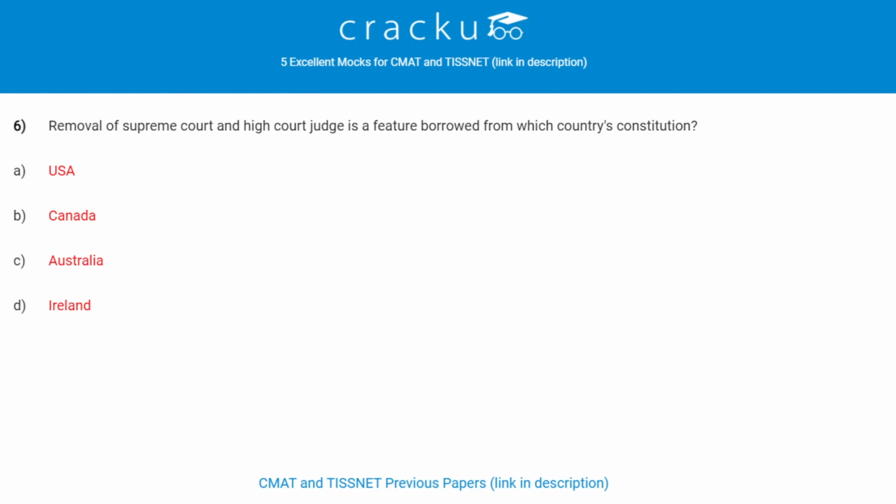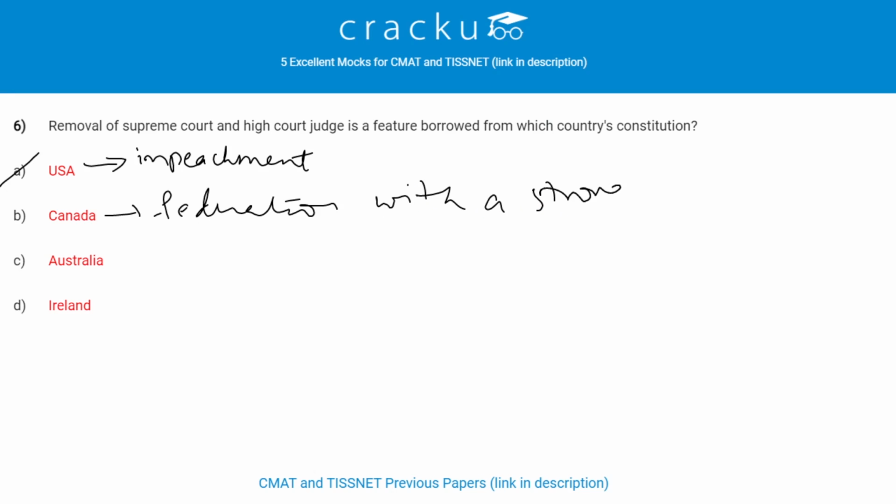Next question. Removal of Supreme Court and High Court judge is a feature borrowed from which country's constitution? It is the feature borrowed from USA Constitution. Impeachment of president is also borrowed from this constitution. We borrowed federation with a strong center, appointment of state governors by the center from Canada, concurrent list from Australia, and directive principles of state policy from Ireland.